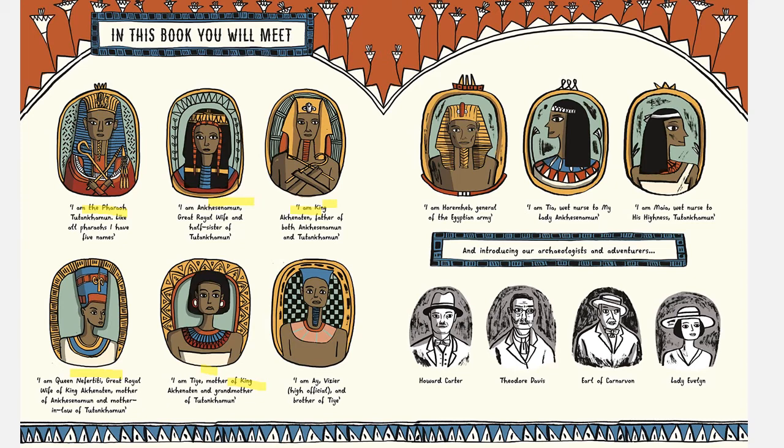And then we have a vizier called Ai, a general called Horemheb, Tia, who was a wet nurse, and Maya, a wet nurse. And here we have archaeologists and adventurers. So do you remember the date that the tomb was found? It was 1922, and this man here is the most famous of the archaeologists because he was the one who found Tutankhamun's tomb.